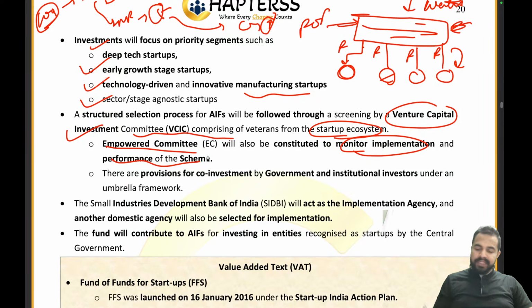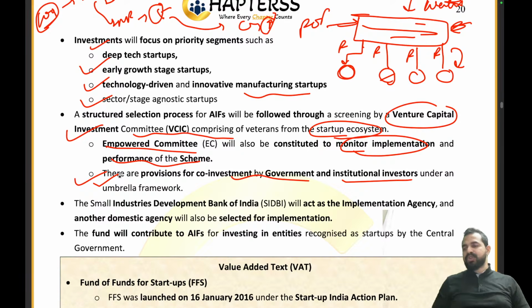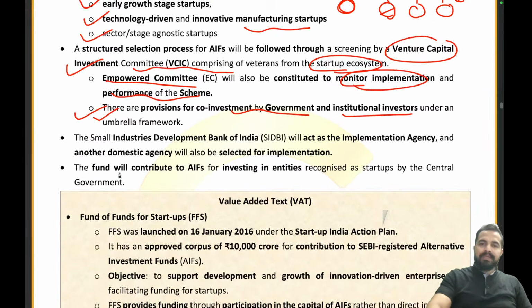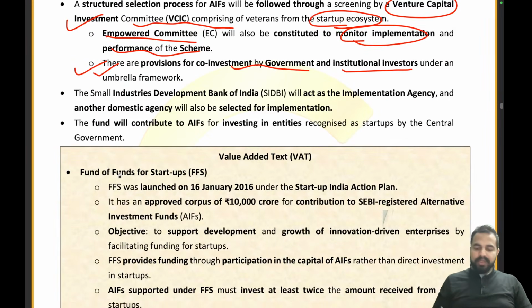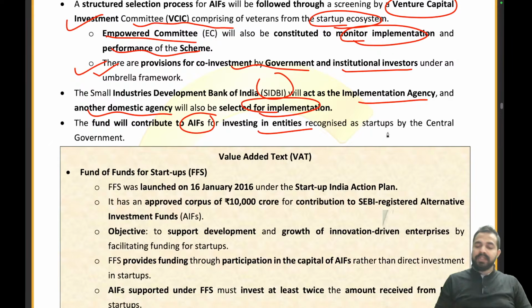Okay? And there is a provision of co-investment by the government and institutional investors under the umbrella framework of this Startup India Fund of Funds 2.0. Okay? Now a very important point: SIDBI will be acting as the implementation agency, and another domestic agency will also be selected for implementation. The fund of funds will contribute to AIFs for investing in entities which are recognized as startups by the central government.